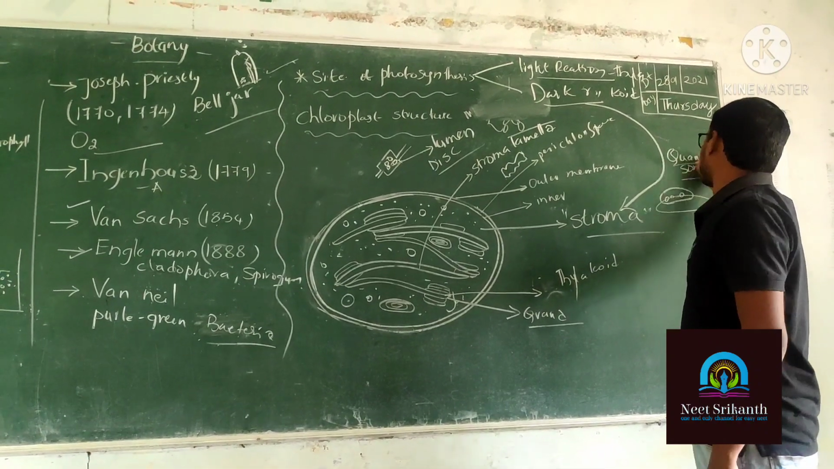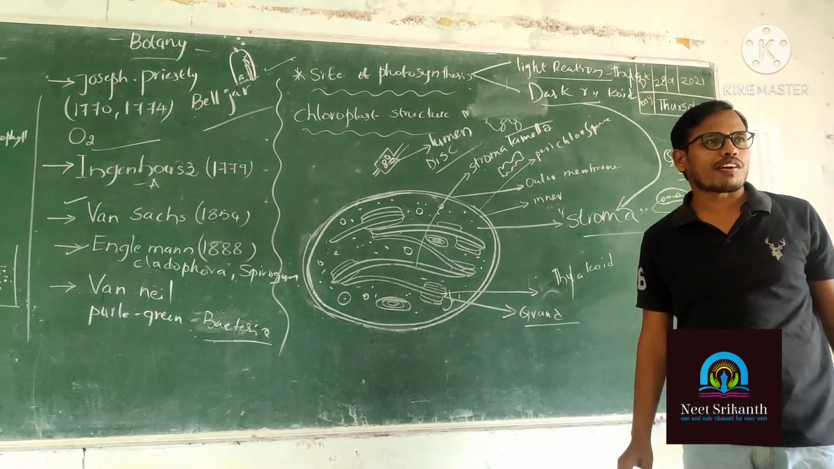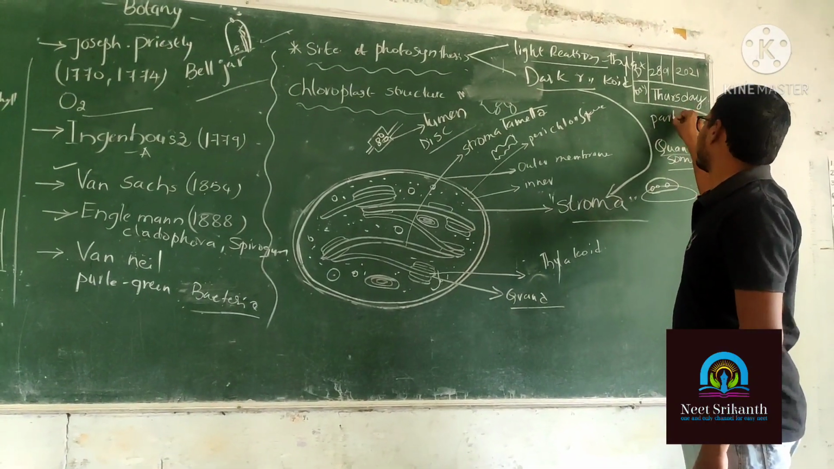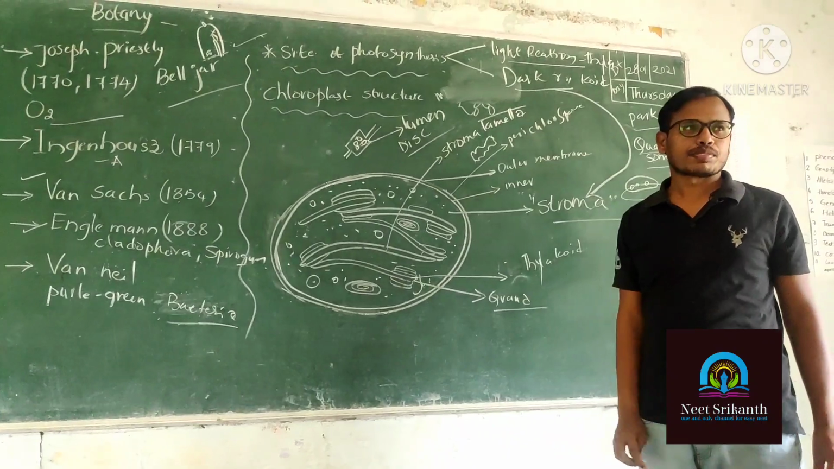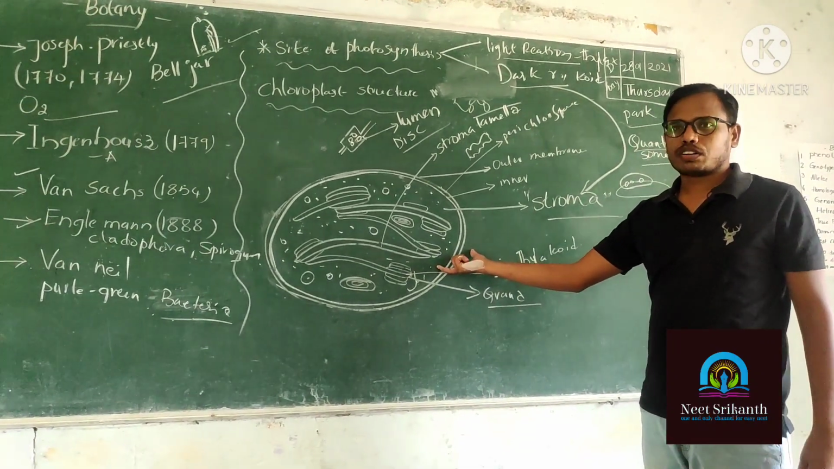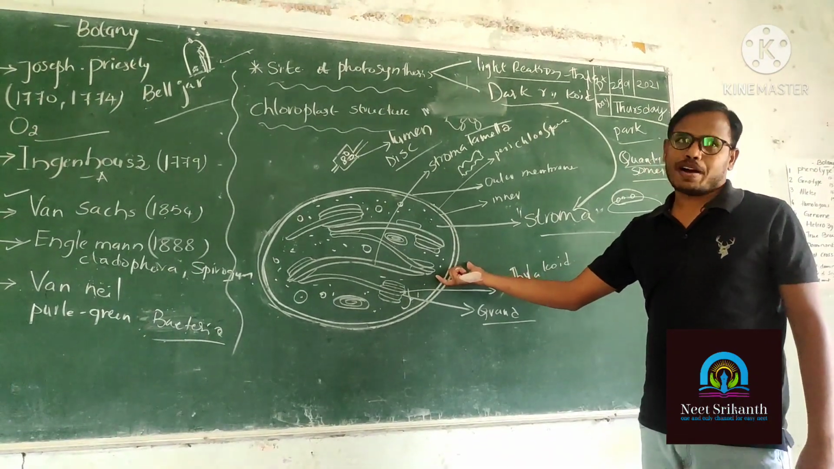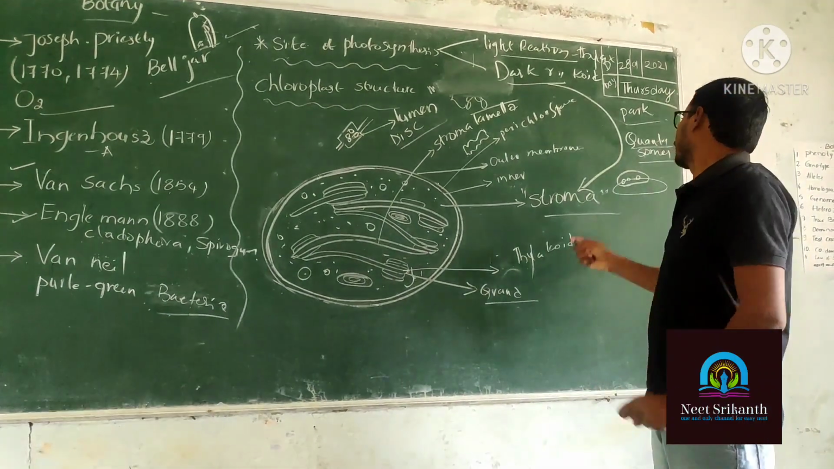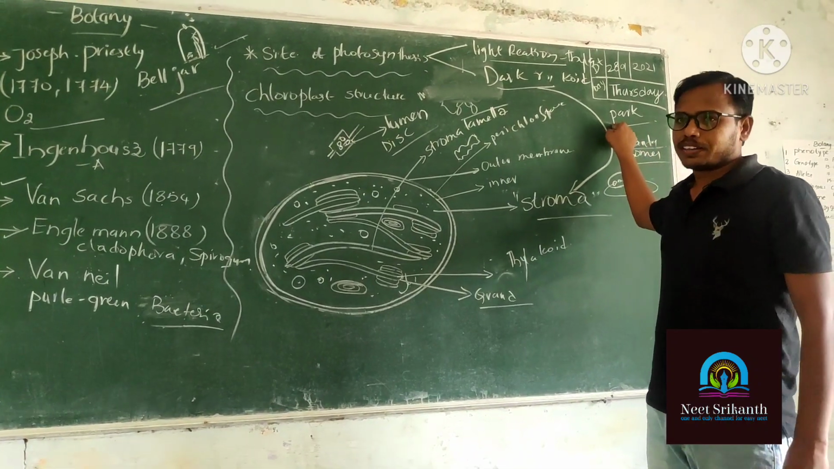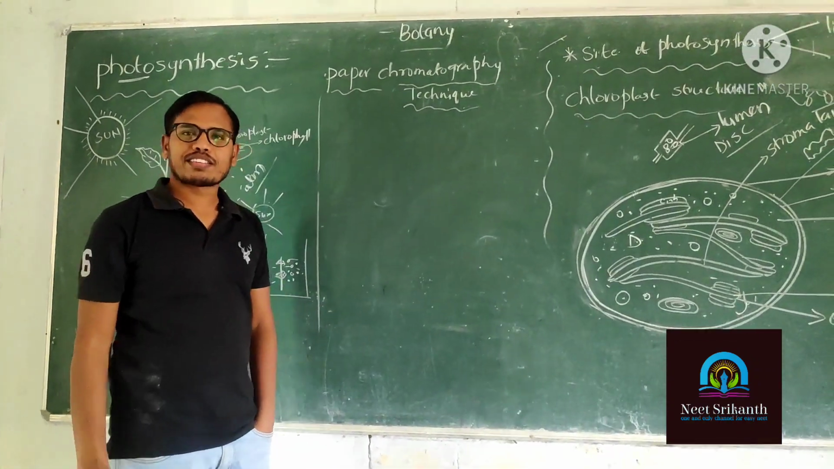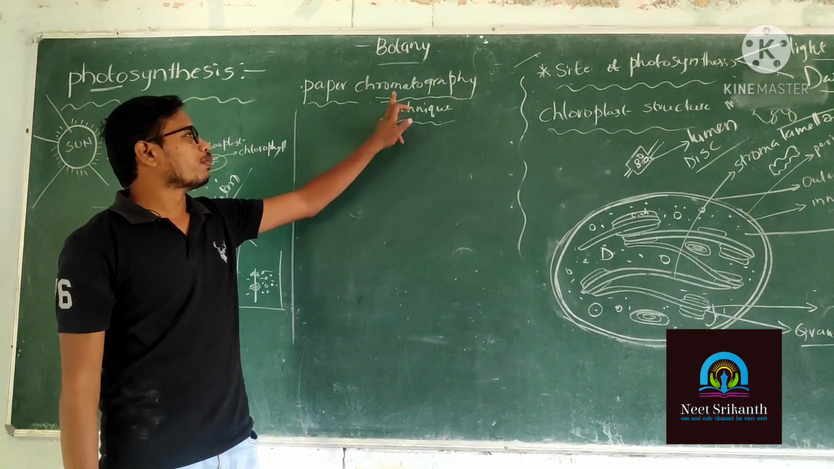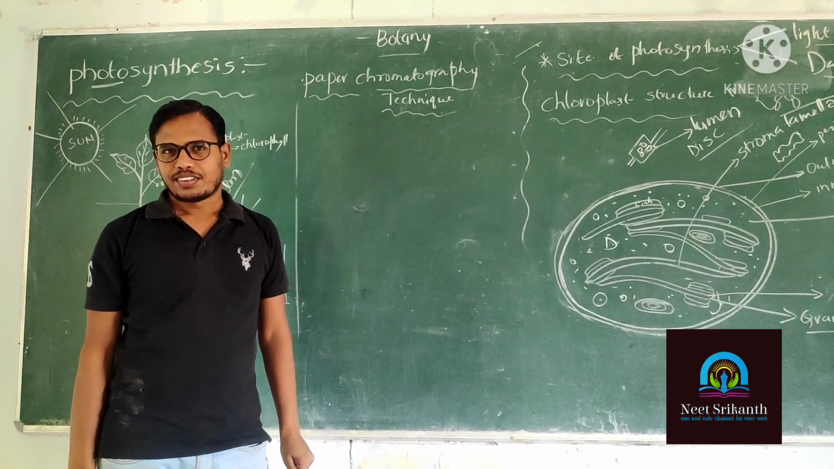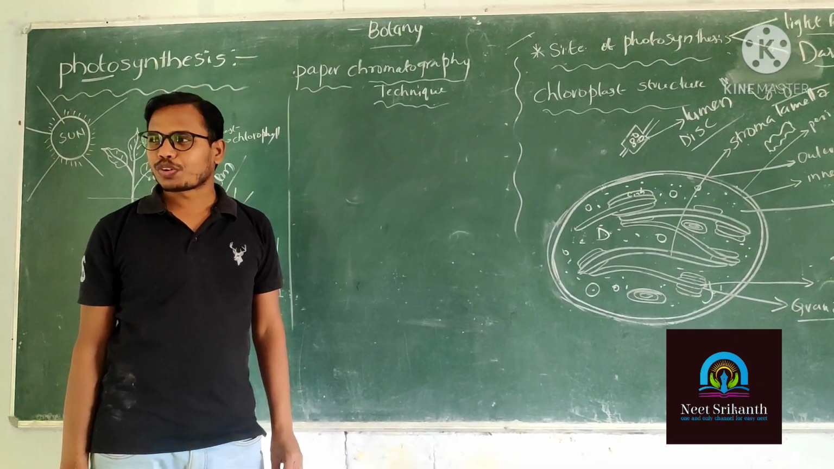Quantasomes. What about quantasomes? The quantasomes were first discovered by Park. The scientist name is Park. And the chloroplast was named by Schimper. The scientist name is Schimper. And the quantasome was first discovered by Park. Now we will discuss the paper chromatography technique.